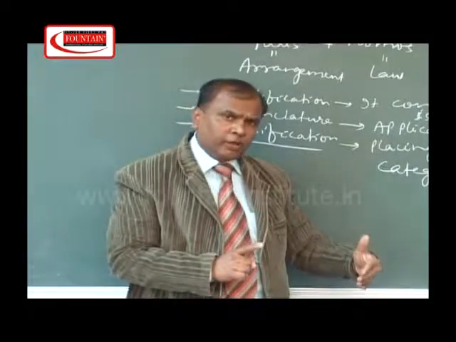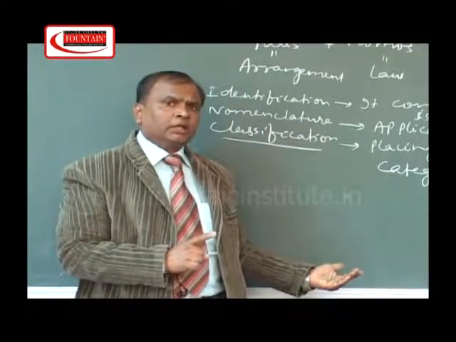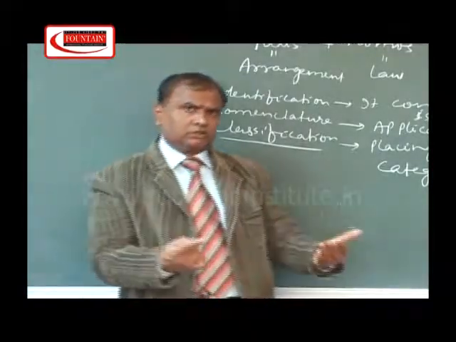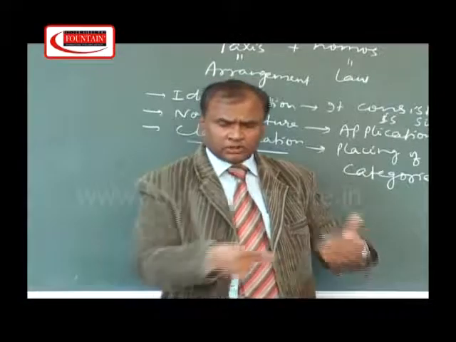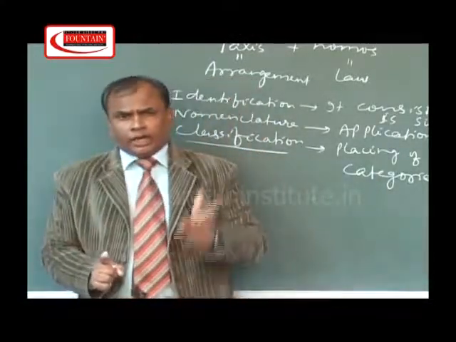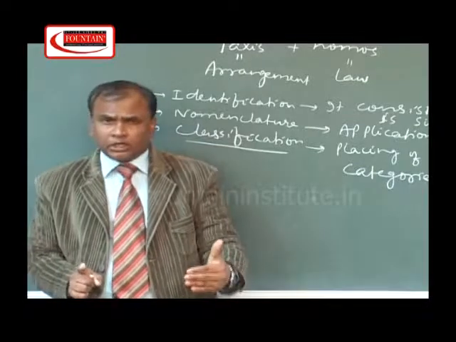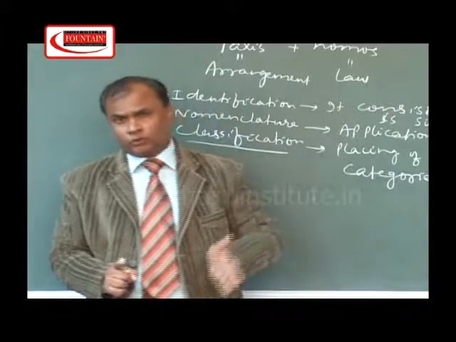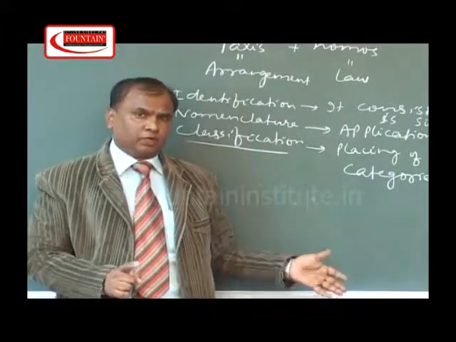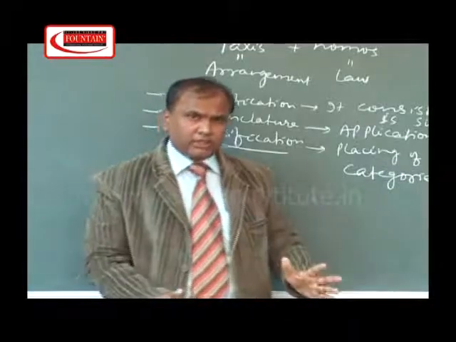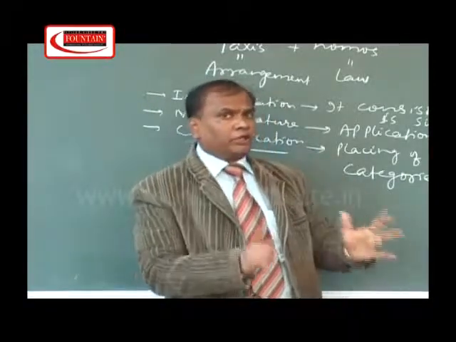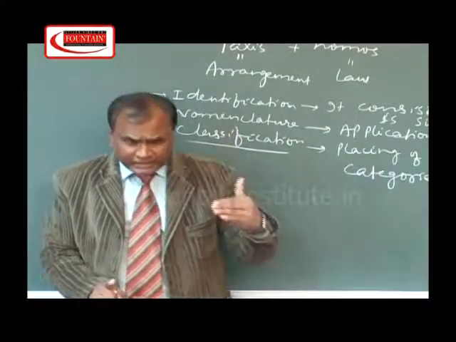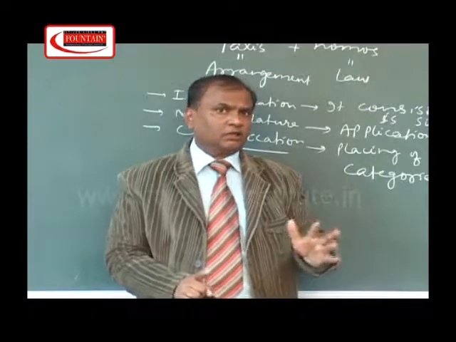On the basis of character of the plants, plant kingdom falls. On the basis of character of the animals, animal kingdom falls. Later on, these things we will study in the classification part. Suppose if a plant produces flower, it will be placed in the phanerogams. If a plant does not produce flower, then it will be placed in the cryptogams, and likewise. So for classification, we have a definite plan, and according to the character, a particular organism is placed in a particular category, and this is the classification.